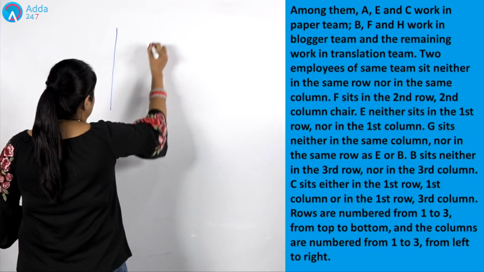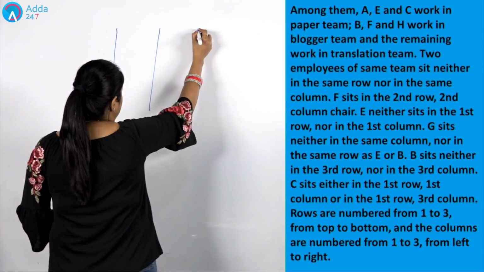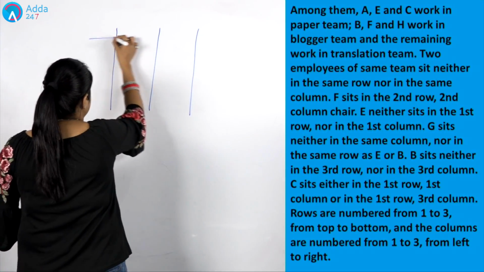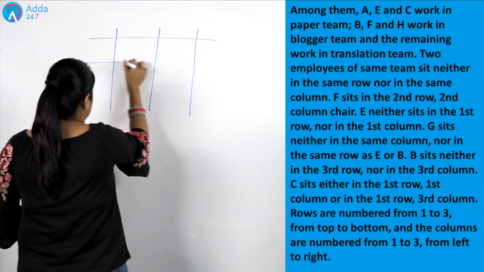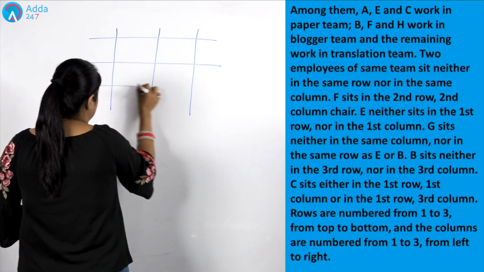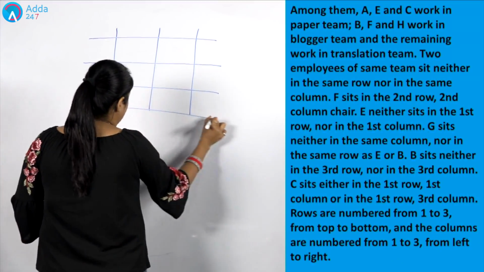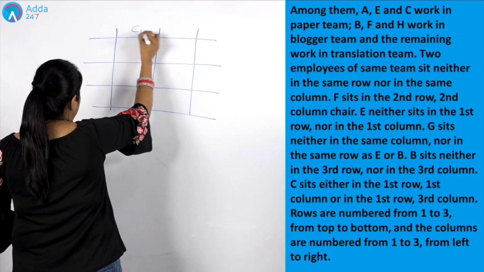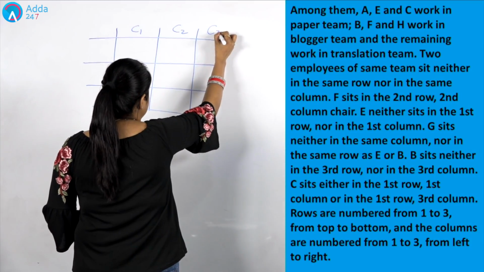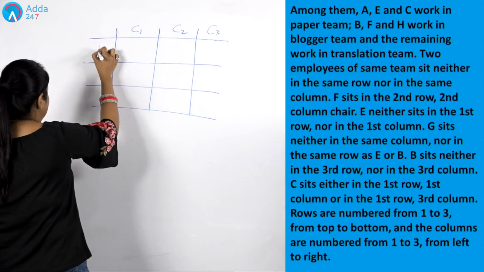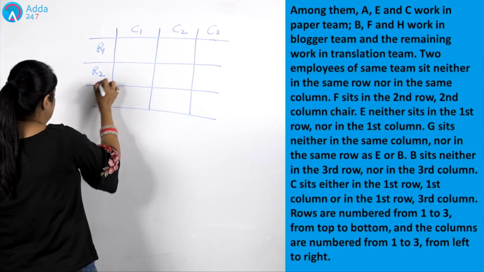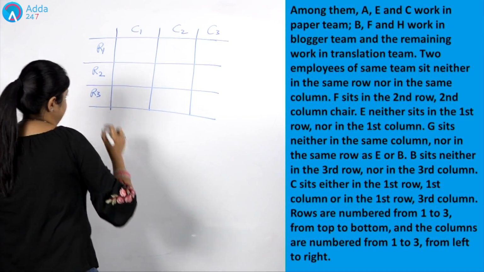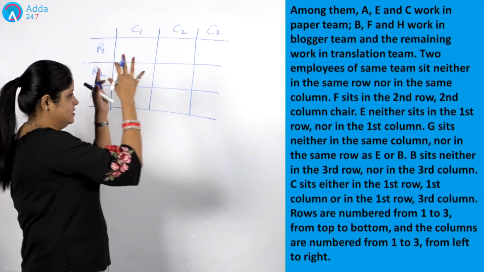The format is a type of matrix format. It is a sort of a matrix format. So this is your column 1, this is column 2 and this is column 3. Further, it is row 1, this is row 2 and this is row 3. Okay, this is the structure.